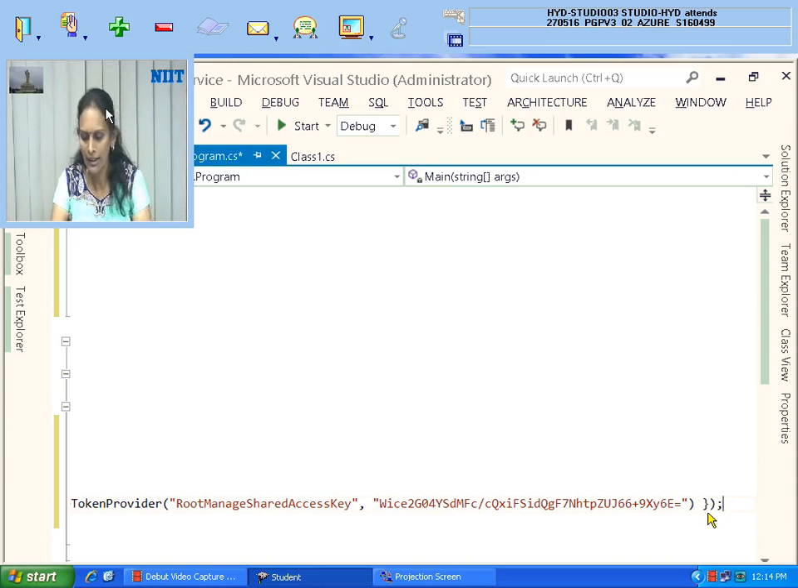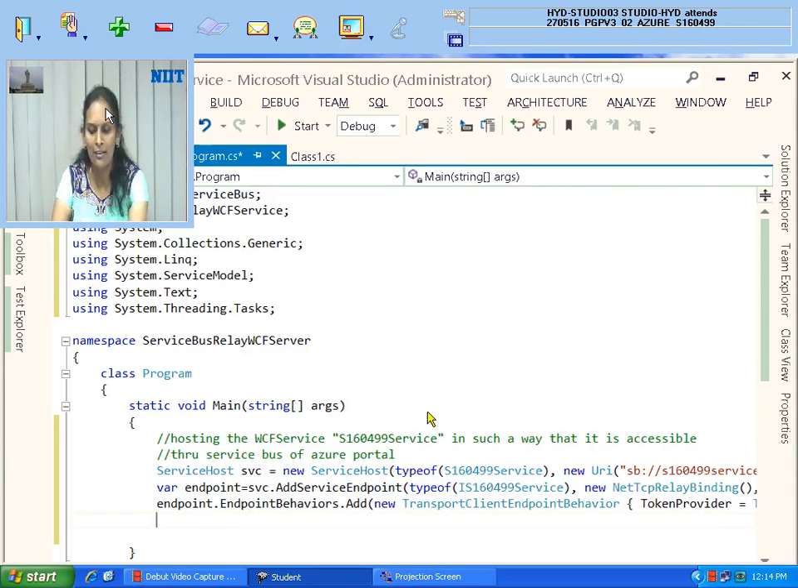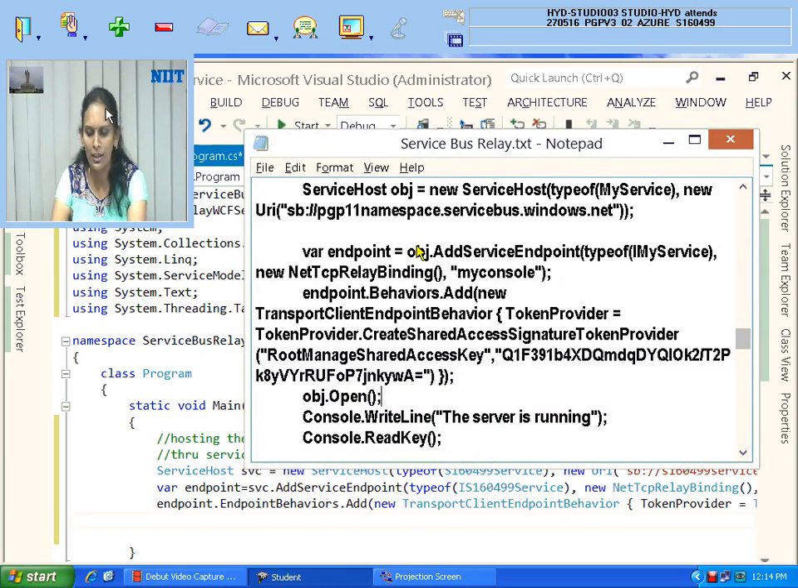So now rest of the things you know very well. You need to open the connection and you need to say that server started. See here obj.open. Here obj means the variable that you have taken, your service host. Obj.open means service host is started now.